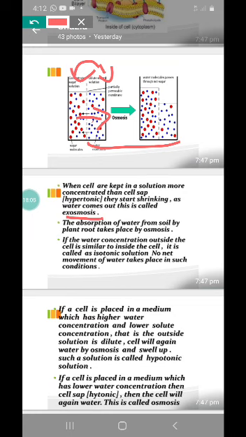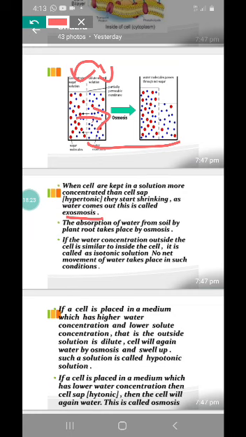Clear? Okay. Now, if you put something in plain water, what is the kind of solution? Where the water concentration is more outside, it is called a hypotonic solution. What is that? Hypotonic solution.